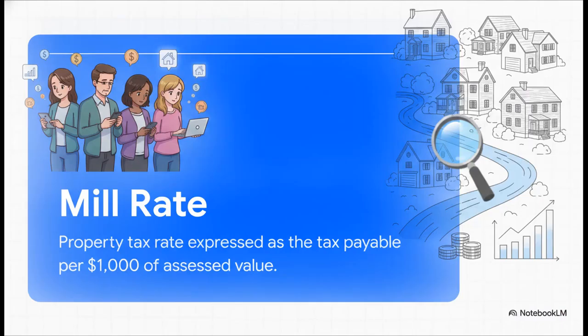And that math brings us straight to the mill rate, which is without a doubt the single biggest factor in a Connecticut property owner's tax burden. The mill rate is essentially the property tax rate, expressed as the amount of tax payable per $1,000 of a property's assessed value. Now, because these towns fund their own individual budgets, these mill rates vary wildly from one town border to the exact next.